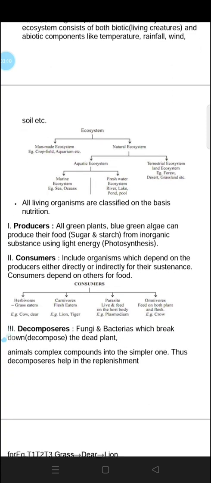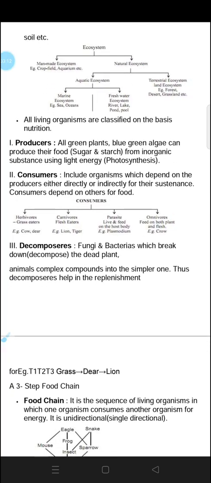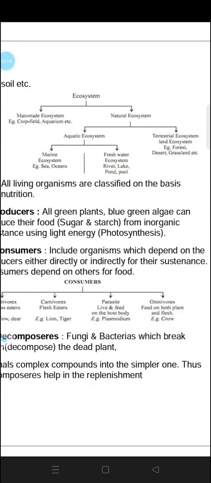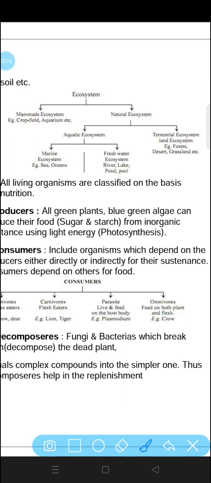Now, let's divide ecosystem into different parts. Ecosystem can be a man-made ecosystem or a natural ecosystem. Natural ecosystems are those we see in our surroundings, for example, aquatic and terrestrial. In a terrestrial ecosystem, the organisms live on land, and an aquatic ecosystem includes the organisms who live in water. It could be marine water or fresh water.